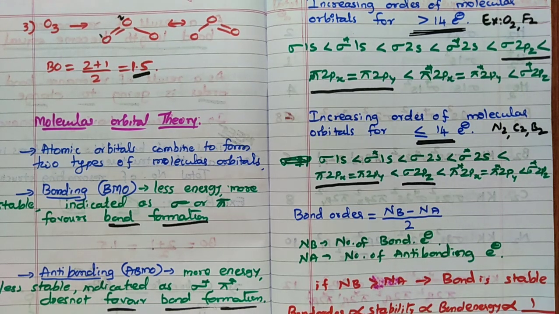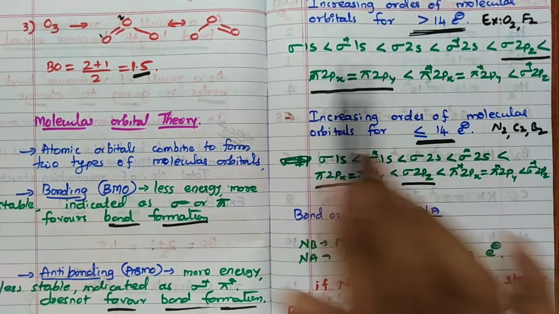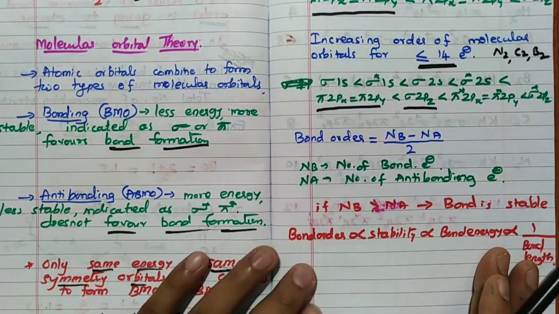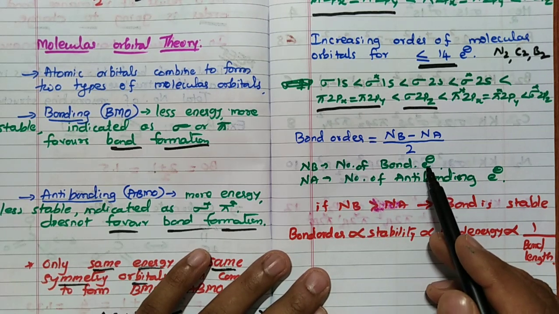Then Hund's rule follows what? So remember, when it comes to equal energy, you have to fill 1, 1, 1, 1. You cannot fill 2, 2. So remember that point. Then bond order, how to calculate? Bond order is calculated by NB minus NA divided by 2. NB means number of electrons in the bonding orbital.